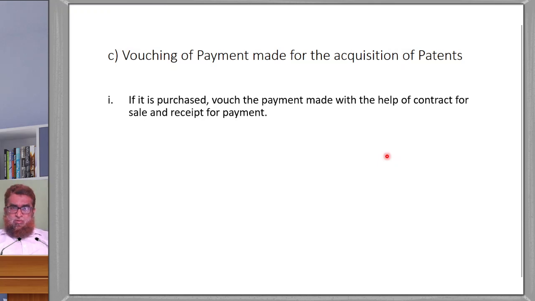Then what shall we do? If it is purchased, we should vouch the payment made with the help of the contract for the sale and receipt of the payment.